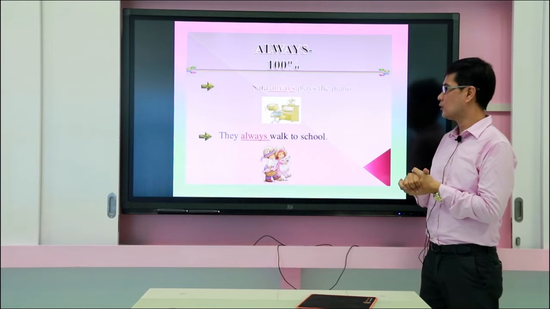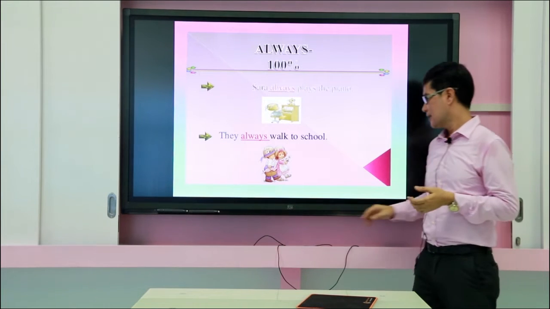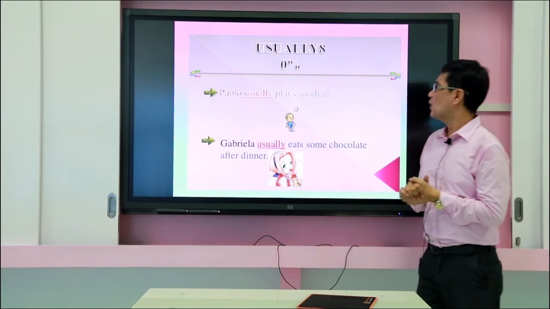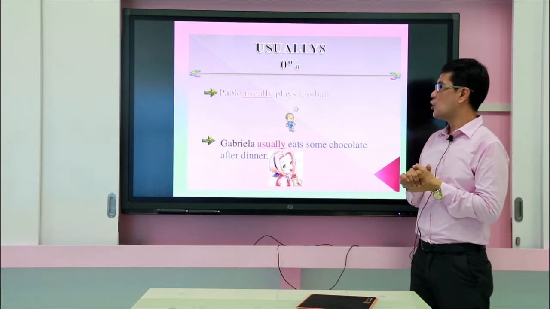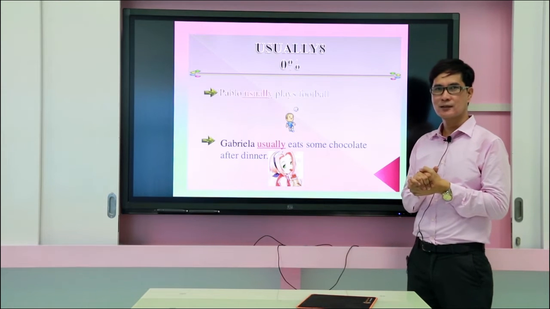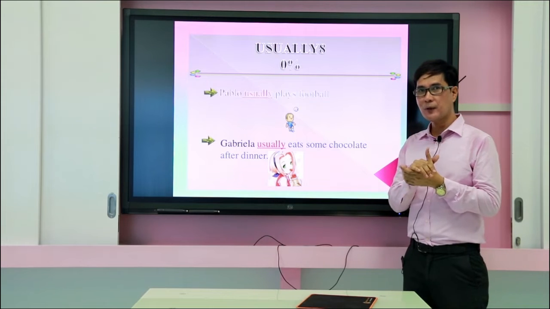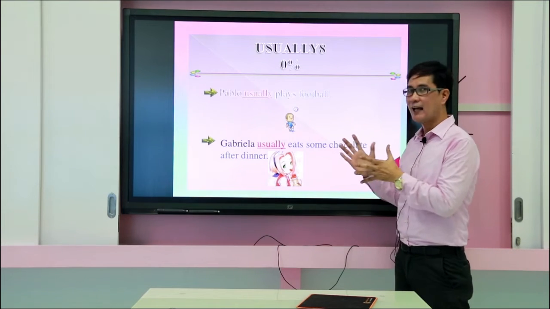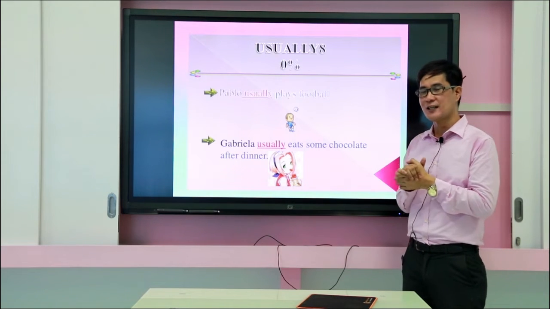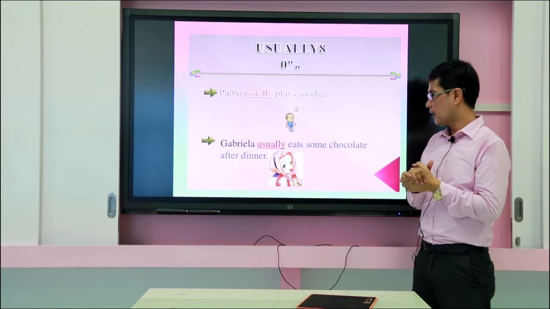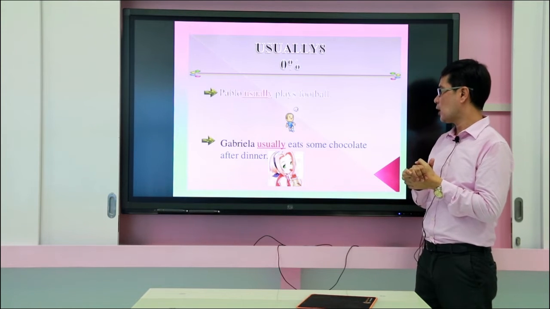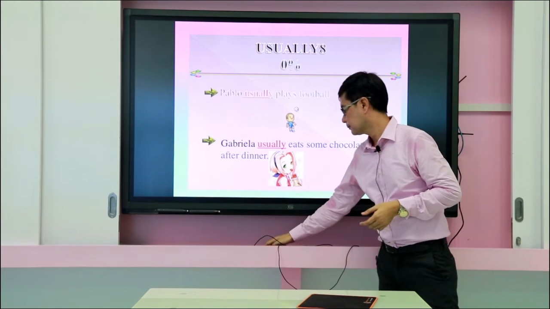They always walk to the school, okay? So this one, Pablo usually plays football, all right? Make sure that you are observing the position of the adverbs of frequency for each sentence. Gabriela usually eats some chocolate after dinner.